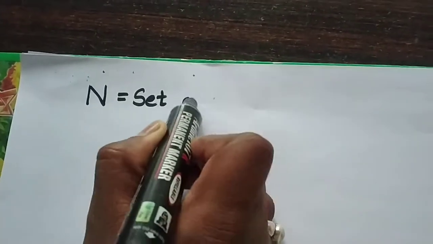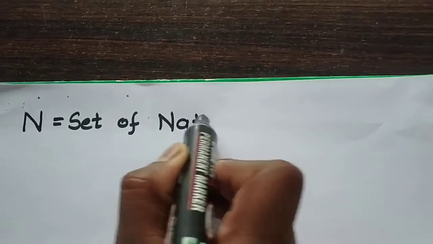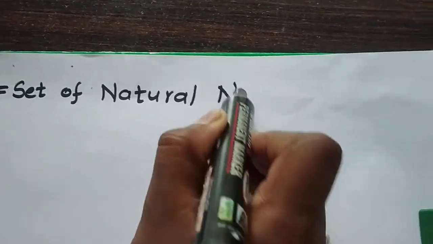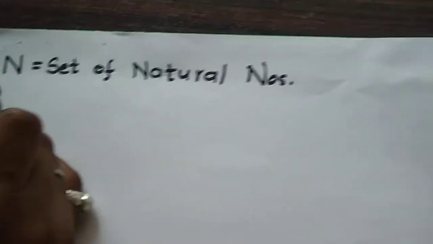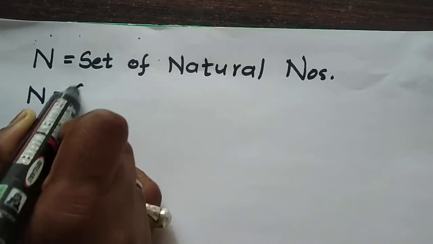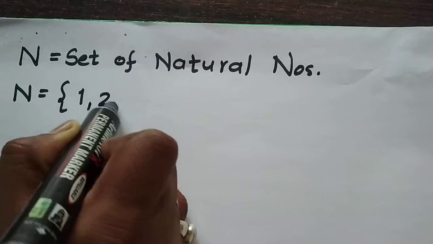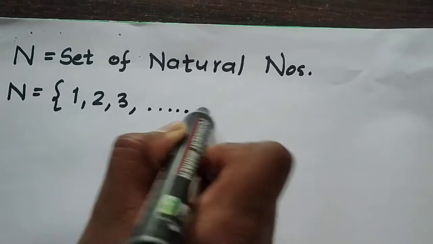Before understanding rational numbers, first we'll revisit the sets of numbers that we have studied earlier. Counting numbers are called natural numbers, and the set of natural numbers is denoted by capital N. Natural numbers contain numbers 1, 2, 3 and so on.